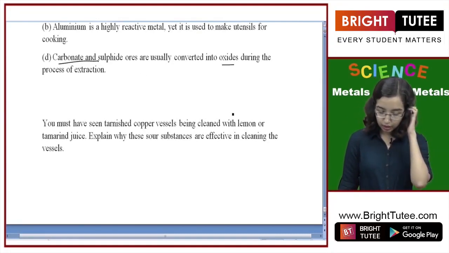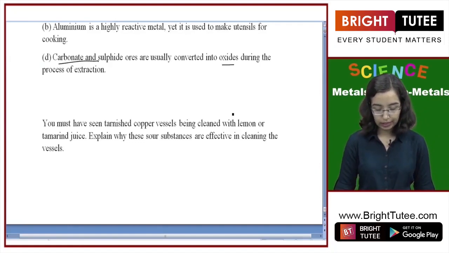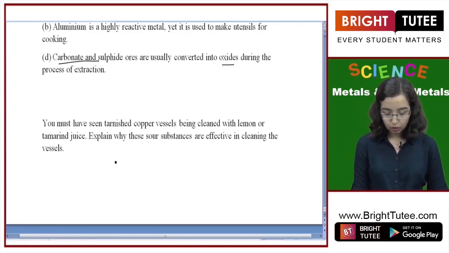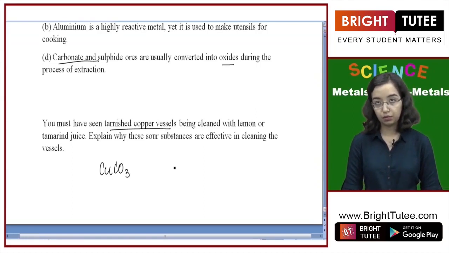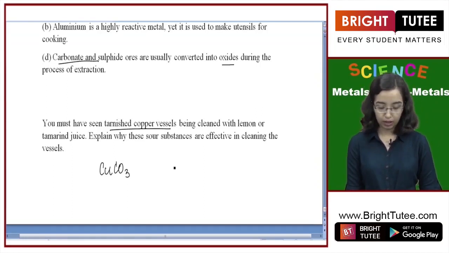You must have seen tarnished copper vessels being cleaned with lemon and tamarind juice. Explain why these sour substances are effective in cleaning these vessels. So what is the tarnished copper? It is CuCO3. Right? We have studied this before, that copper gets tarnished by a green deposit of copper carbonate.